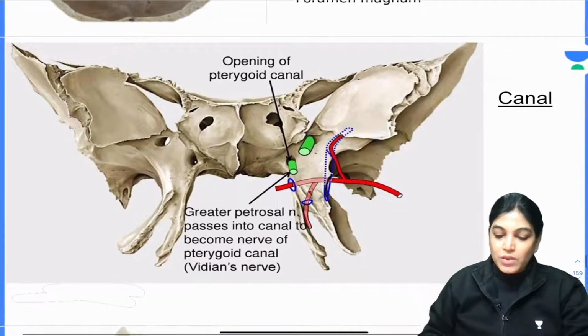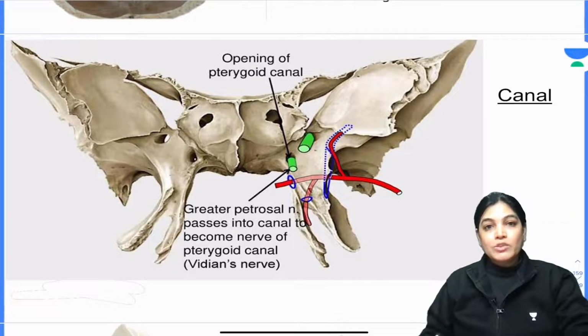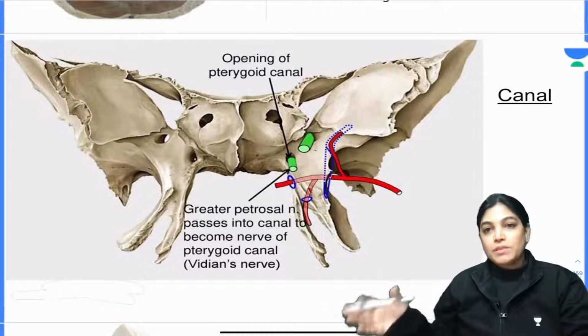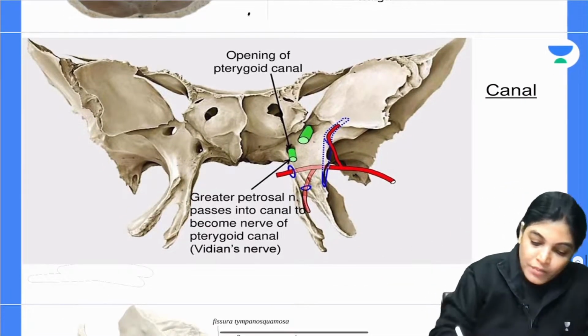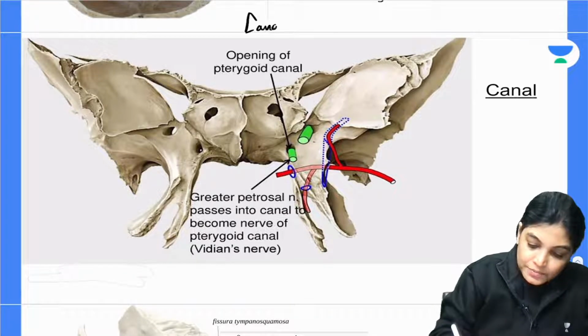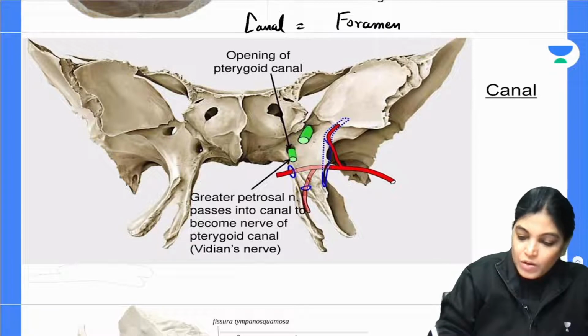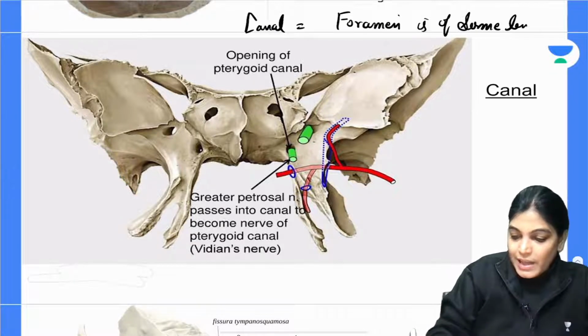When I use the word canal in respect to the bone, what does that mean? A canal means a bony tunnel, a foramen of some length. In simple terms, a foramen means an opening, but a canal is a foramen of some length, so it looks slightly like a tunnel.